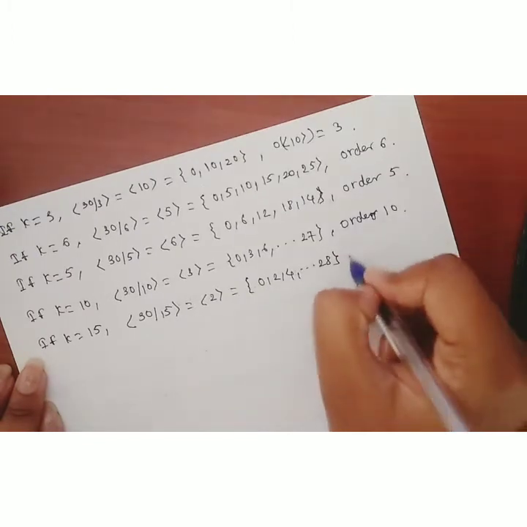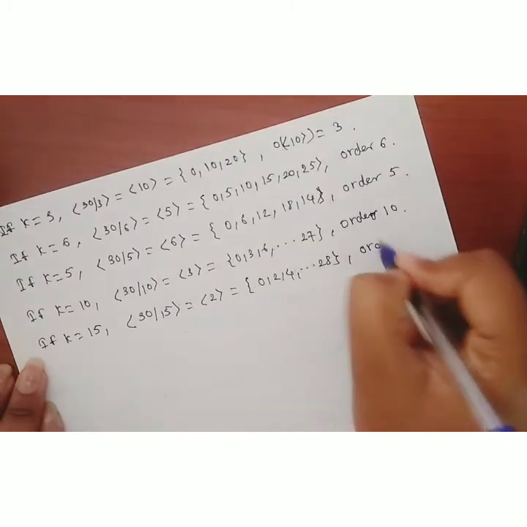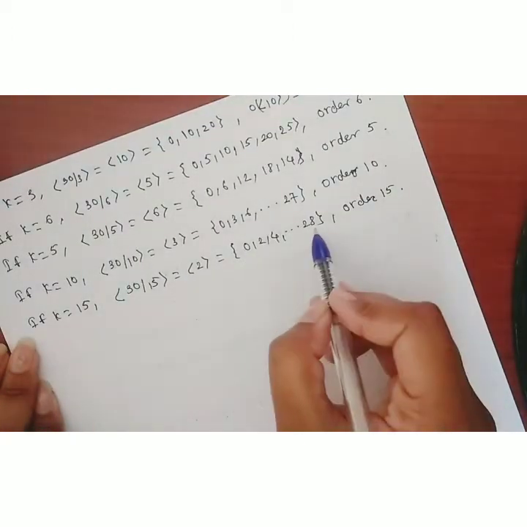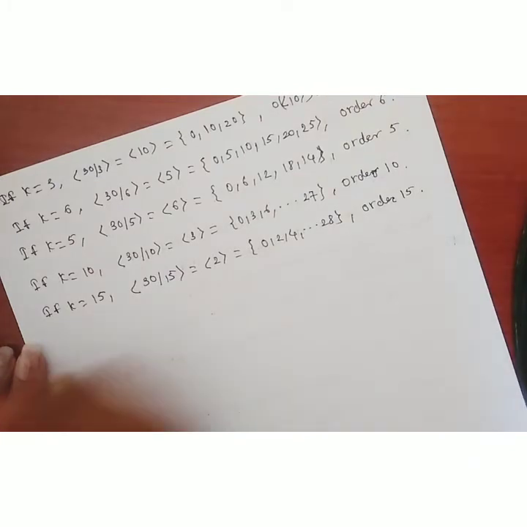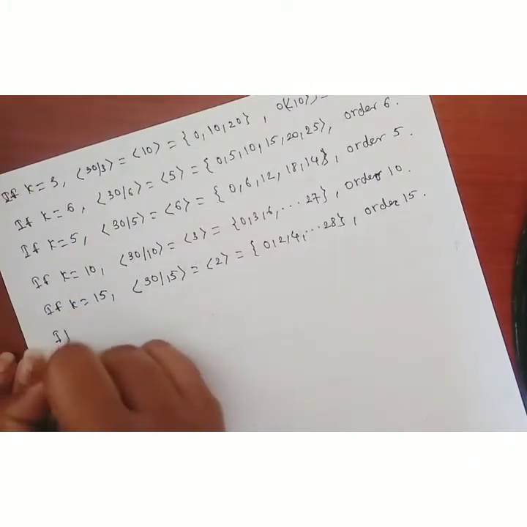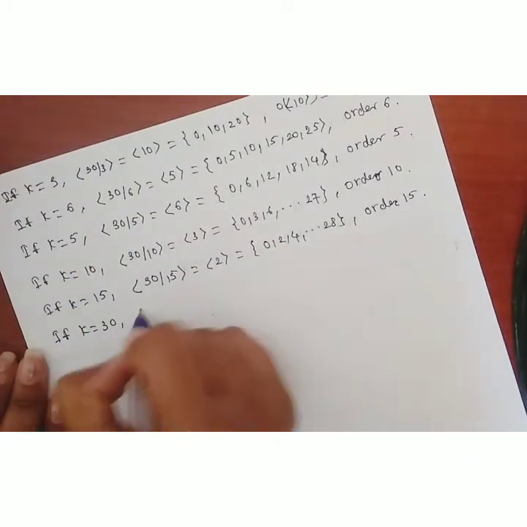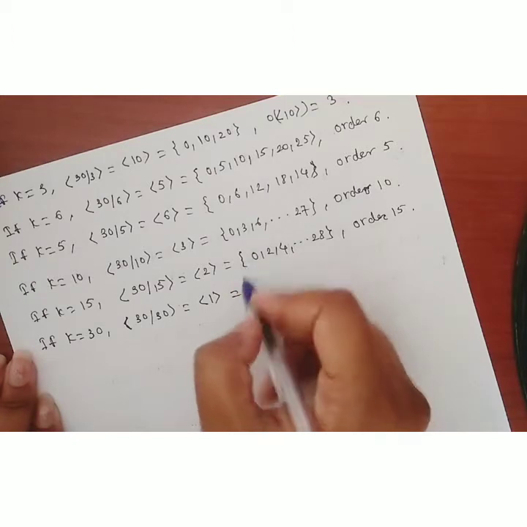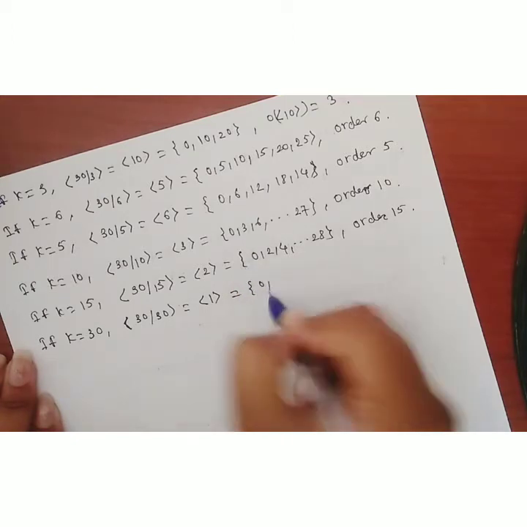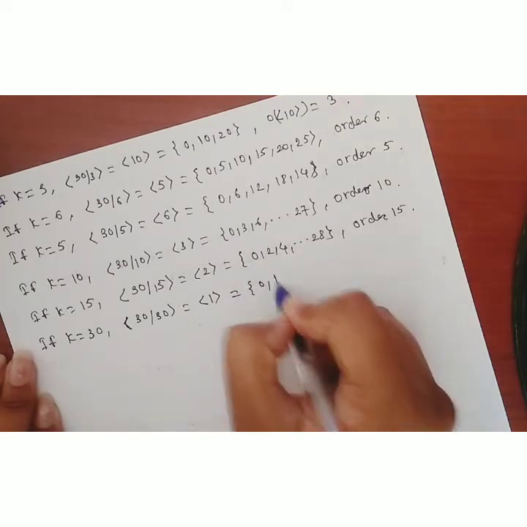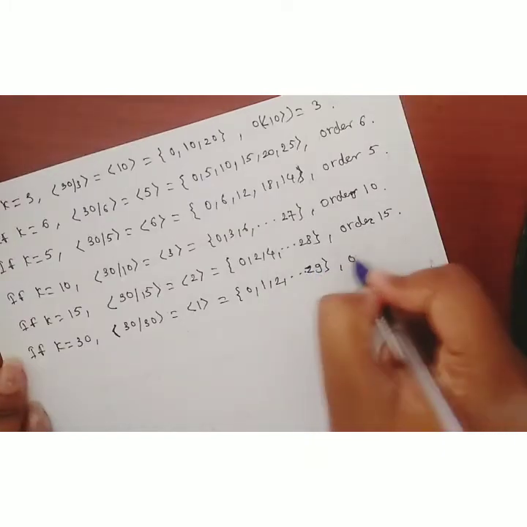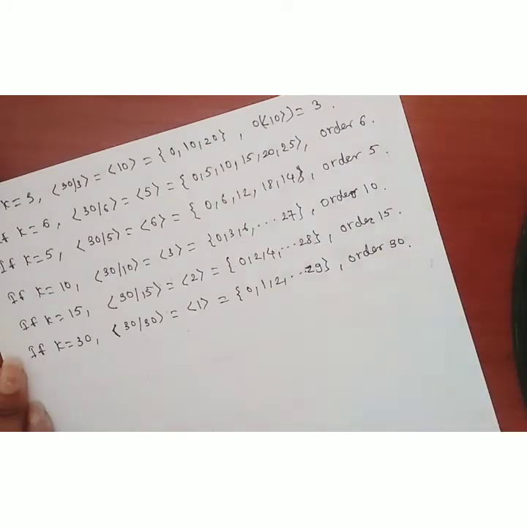Okay, so how many elements are present here? Its order is 15, since if we look at all the elements, the total number of elements is 15, therefore its order is 15. Now if k is equal to 30, then the set generated by 30/30 is equal to the set generated by 1, which is nothing but the whole set: 0, 1, 2 up to 29, so on. Therefore its order is 30.